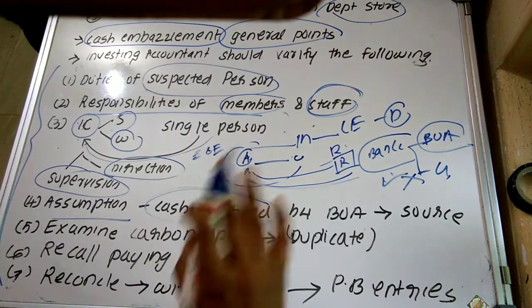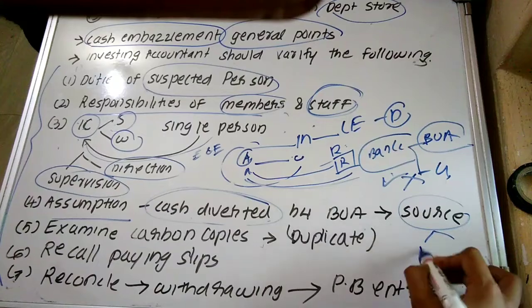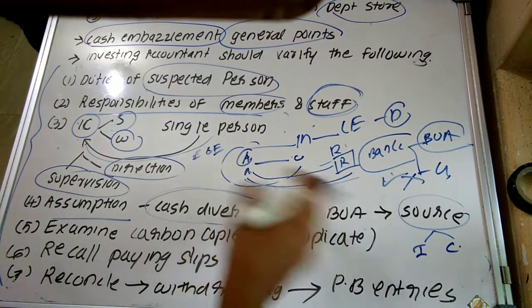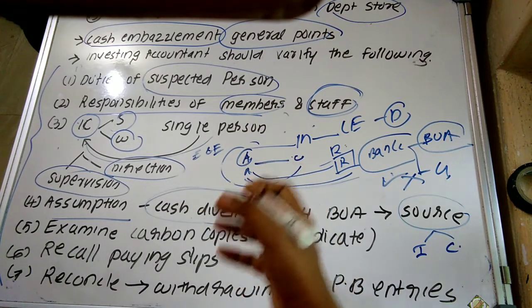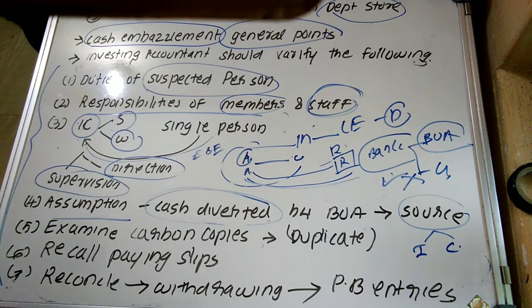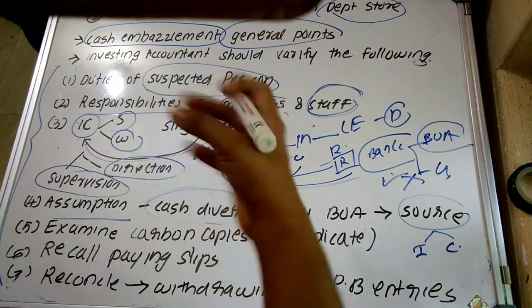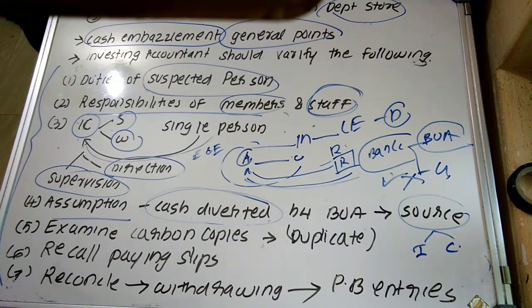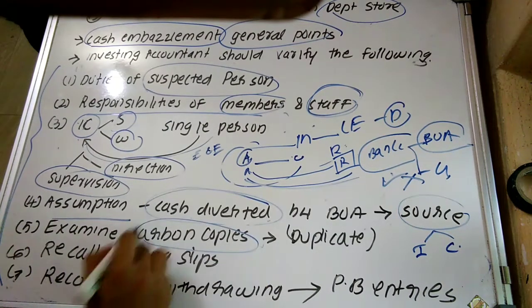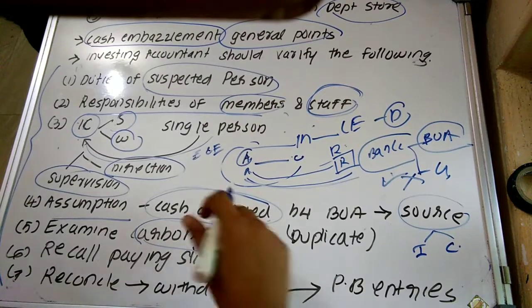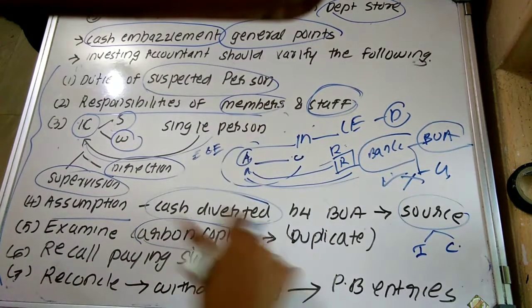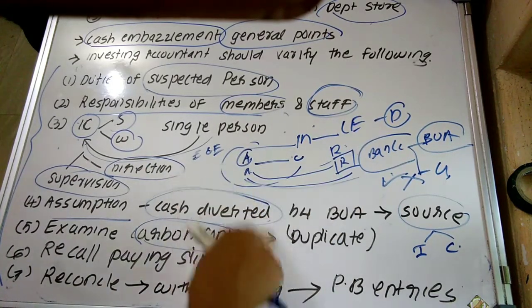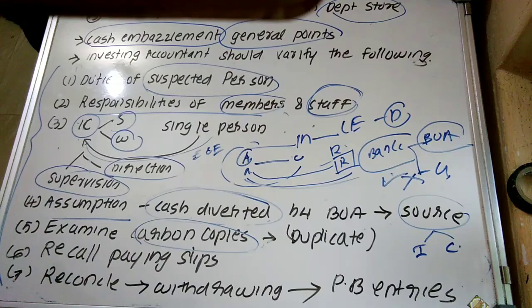So first of all, he should understand the different sources of income or cash. From which sources is the entity getting cash receipts? It can be rental income, or income received by the entity by making the sale of inventory, leased income, etc. Then examine the carbon copy. We know that in cash embezzlement, fraud can be committed through the supplier's ledger, we have covered that point. Suppose, one minute friends, I will show it.